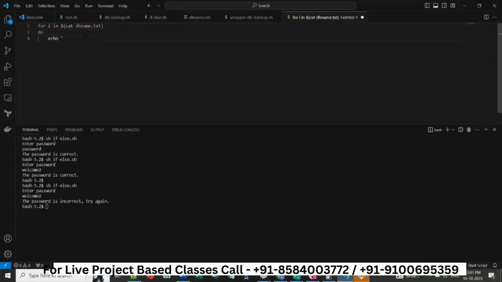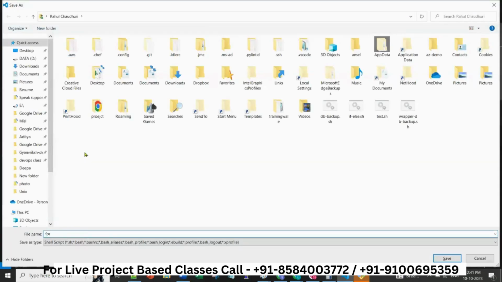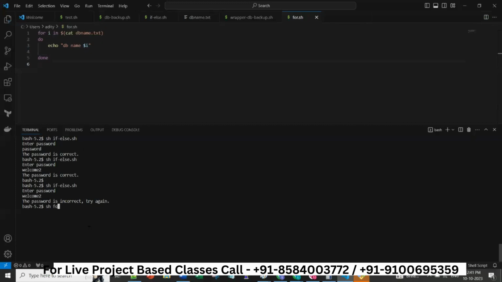Okay, db name $i, done. So this is my loop. So if I run this script, see, it will print me 6 times. Why? Because it is printing these things 6 times. It is doing the task 6 times. So this is the for loop and this is if else.